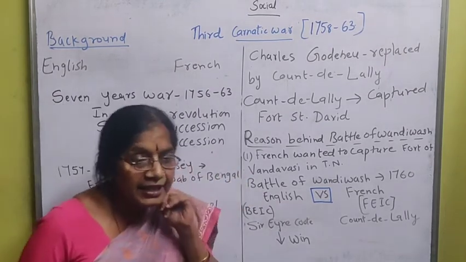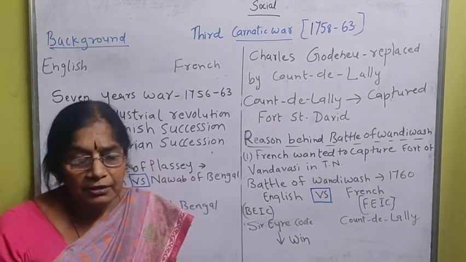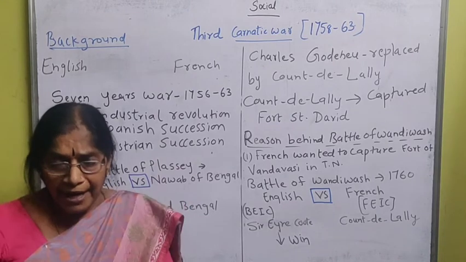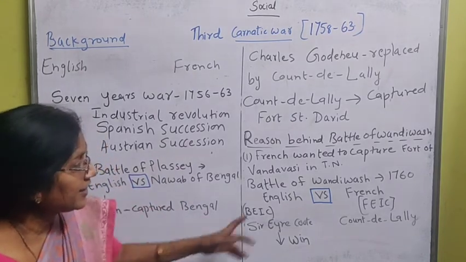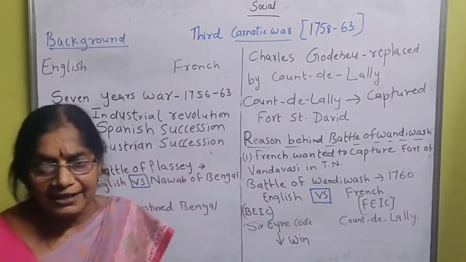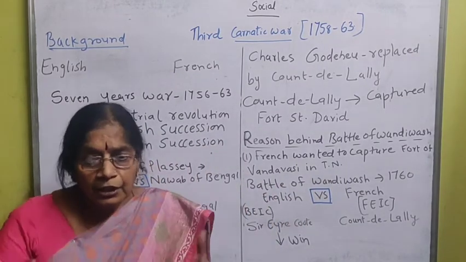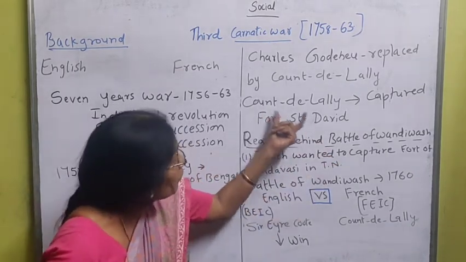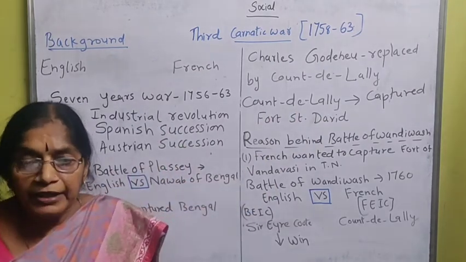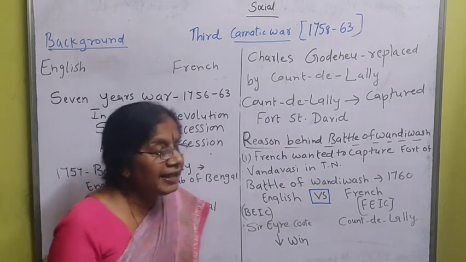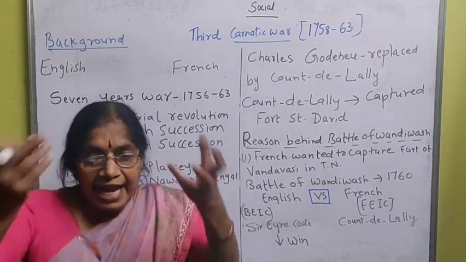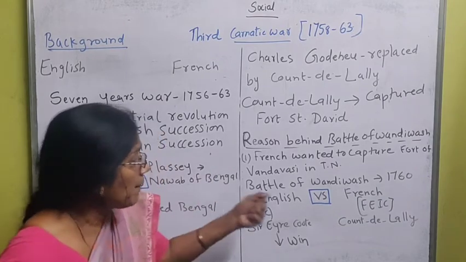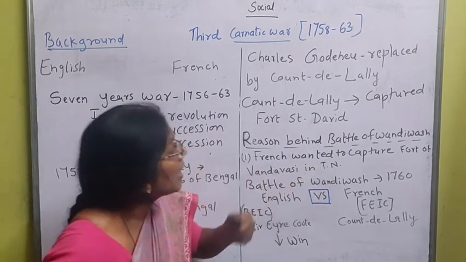So he called Bussy, who was in Hyderabad as Governor General, to come and help him conquer Madras. Bussy came to help Count de Lally capture Madras. But they fought against the English and lost. That enraged Count de Lally, and he then wanted to capture the fort of Vandavasi in Tamil Nadu.